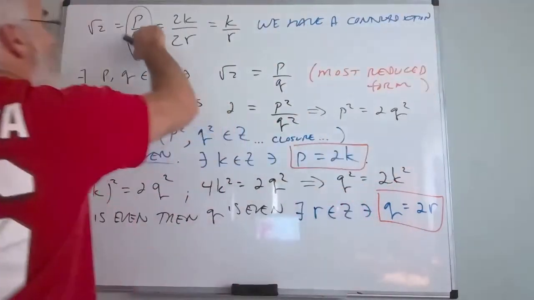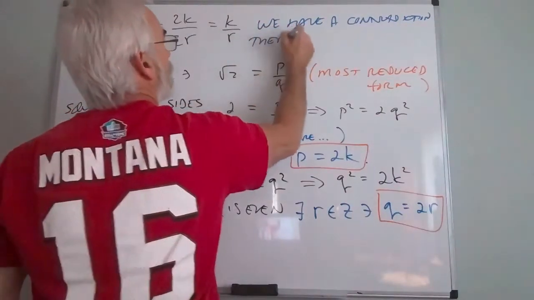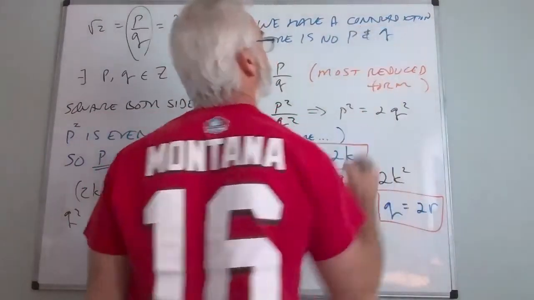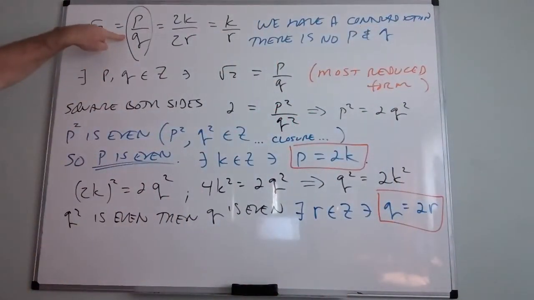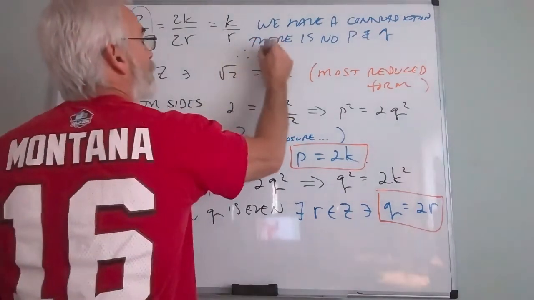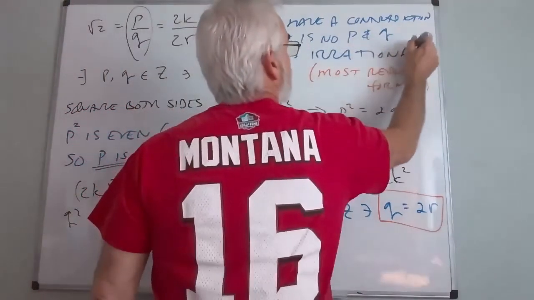That means there is no P and Q. These do not exist. There is no rational representation. Therefore, root 2 is not rational, which is the same as saying it's irrational.